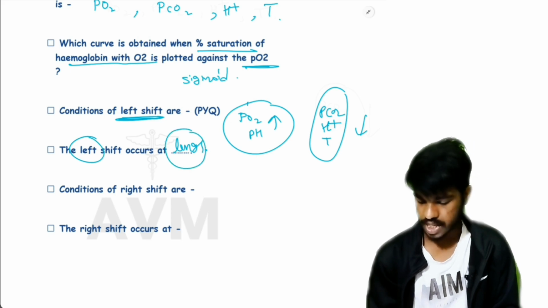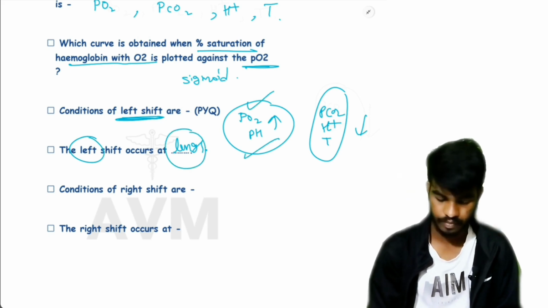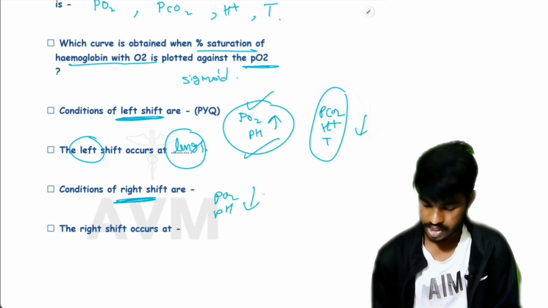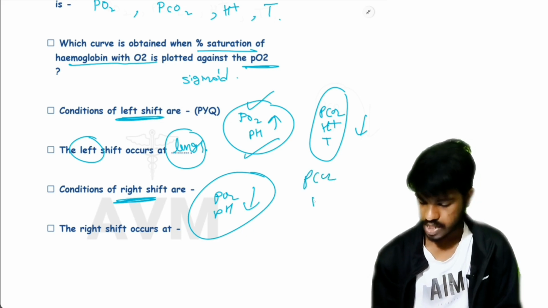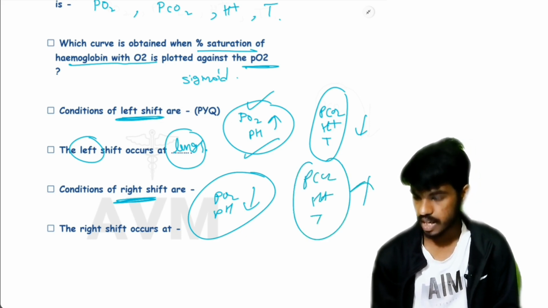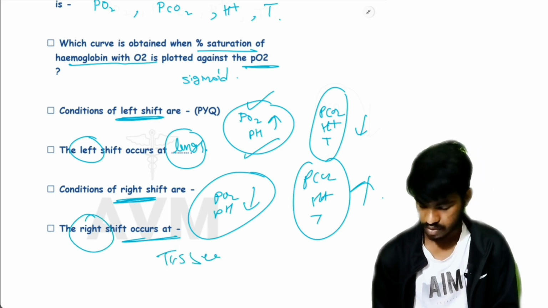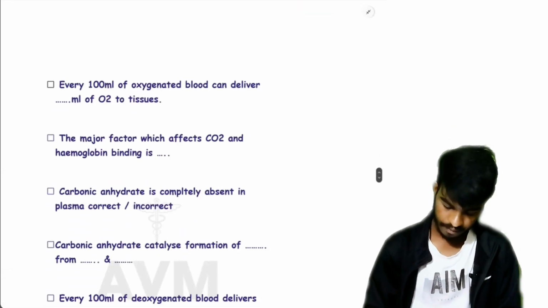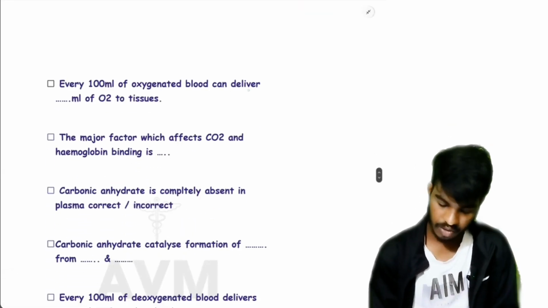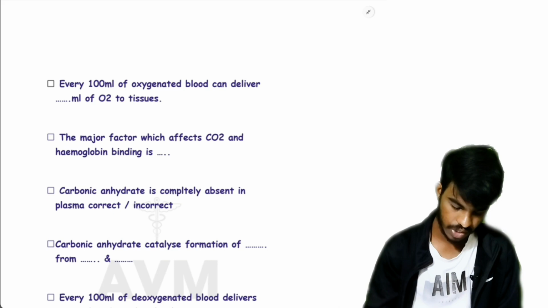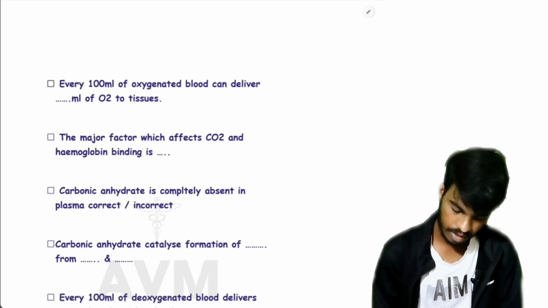Left shift at lungs: high PO2 and high pH. Conditions for right shift are PO2 and pH lower, PCO2, H plus and temperature higher, and right shift occurs at tissues. Every 100 ml of oxygenated blood can deliver how many ml of O2 to tissues? 5 ml.